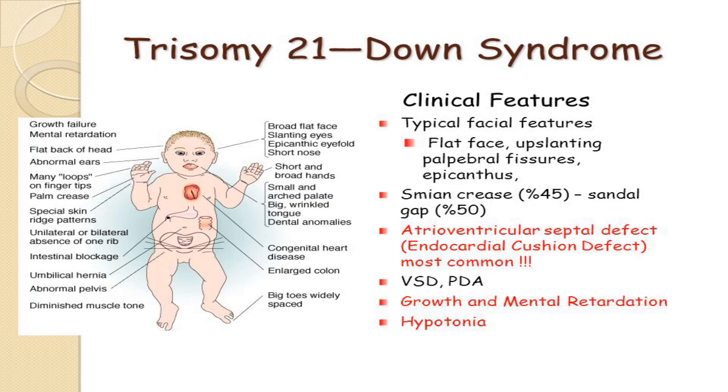A few cells have 47 chromosomes, whereas the rest of the cells have 46 chromosomes only. And in the third type, there is a total of 46 chromosomes and only an extra piece of chromosome 21 is attached to it, and that is the case resulting from translocation.